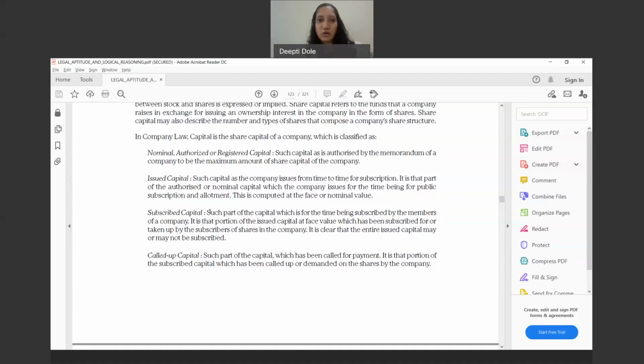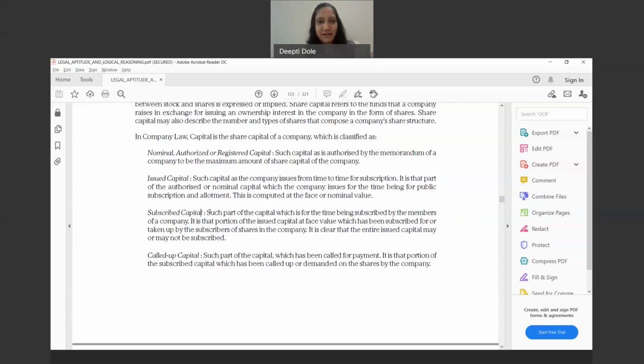If you see any IPO, the initial public offer of any company, you hear in the headlines that this IPO got oversubscribed. Oversubscribed means what? That 100 shares were being issued, but the company received 200 applications for 100 shares. So it got oversubscribed.